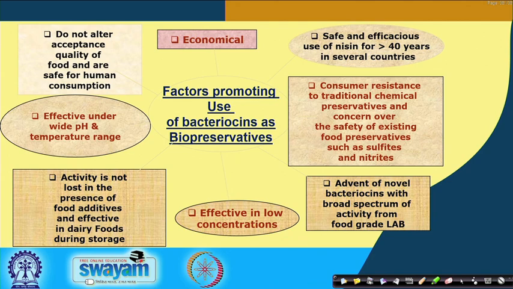Consumer resistance to traditional chemical preservatives and concerns over the safety of existing food preservatives like sulfides and nitrates have also led to more use of bacteriocins. Safe and efficacious use of nisin for more than 40 years in several countries is reported. Another important factor is that bacteriocins are economical and safe to use in food products.